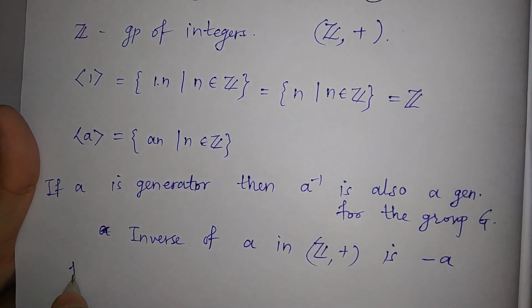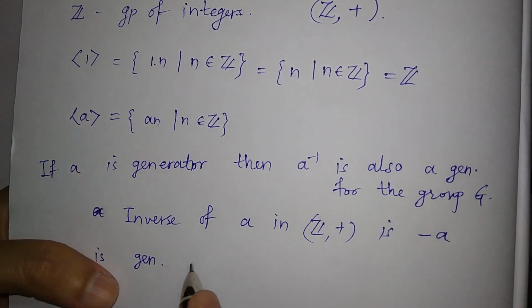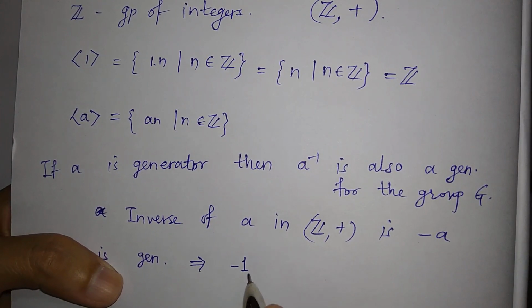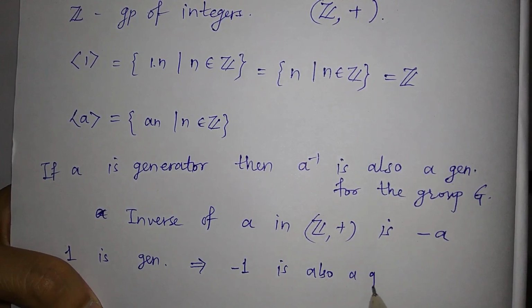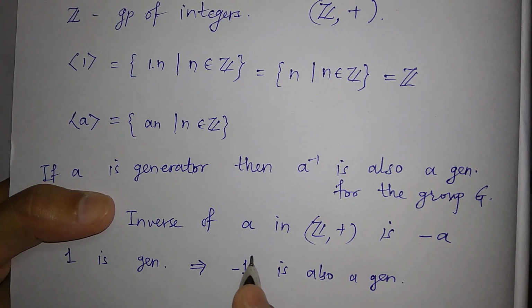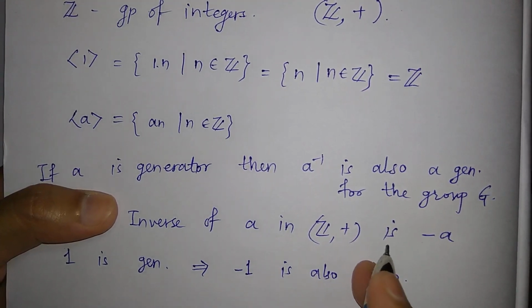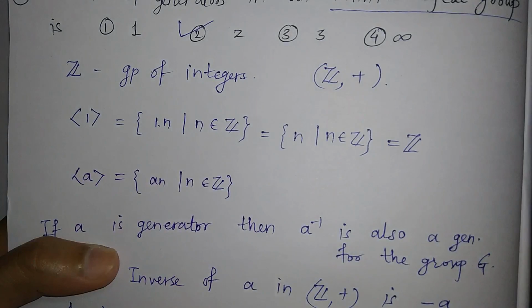So we know that 1 is a generator. By this result, minus 1, which is the inverse of 1, is also a generator. So there are only 2 generators for this group. So the number of generators is 2, and this second option is the correct option.